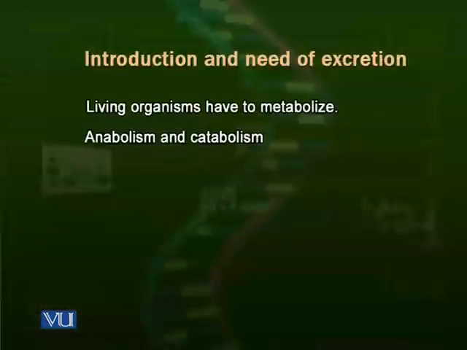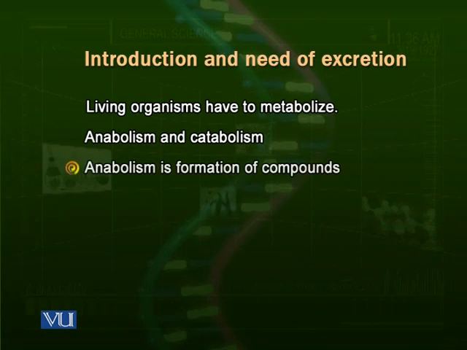They have to break down various things and they have to make various things. Metabolism is a combination of catabolism and anabolism. Anabolism is a process which is making of things. When our body needs to make certain things, this process is called anabolism. In this process, energy is utilized. When the body is performing some functions, energy is also utilized.